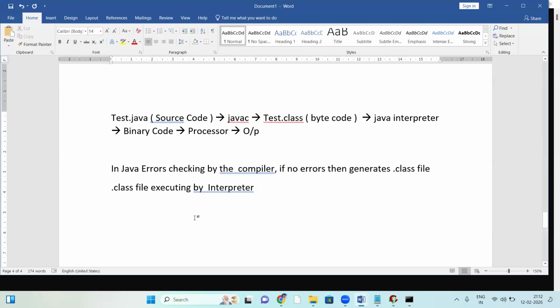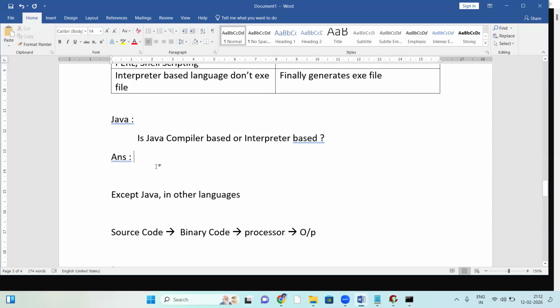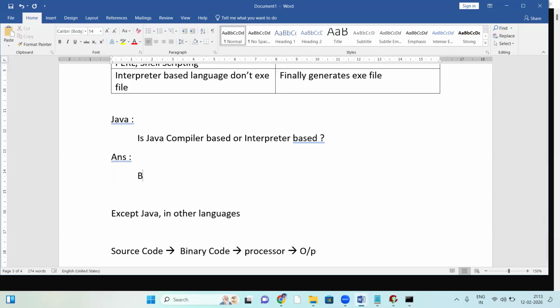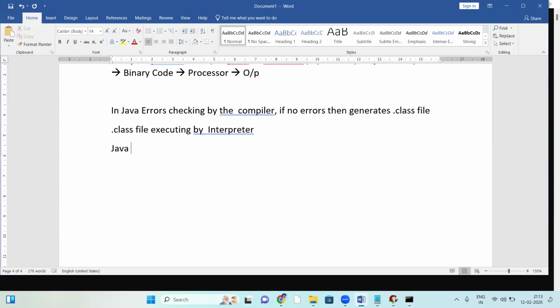But when it comes to Java, both are involved.